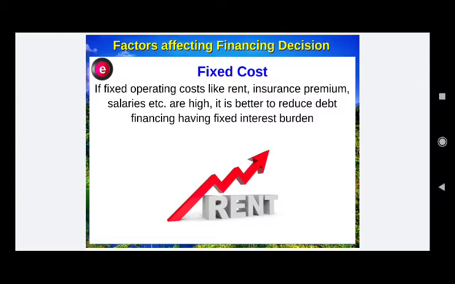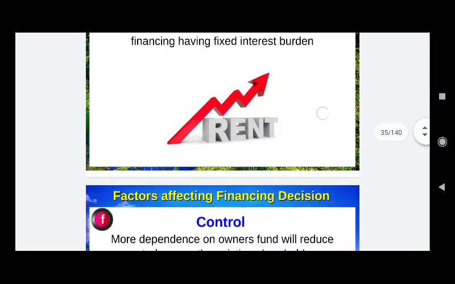Point E, fixed cost. If fixed operating costs like rent, insurance premiums and salaries of the business are high, it is better to reduce debt financing, which carries a fixed interest burden on the earnings. Earnings carry burdens other than interest, such as operating the business: rent of the shop or factory, insurance premium of the entire factory and other stocks, and salary to employees, whether permanent or temporary. These expenses will definitely affect the business's earning capacity. Apart from that, if some earning is still remaining, it can go for borrowed capital.